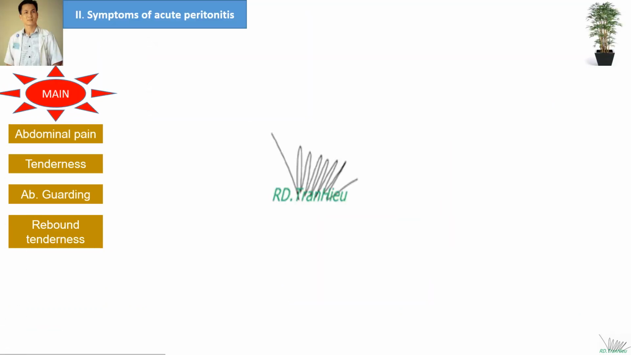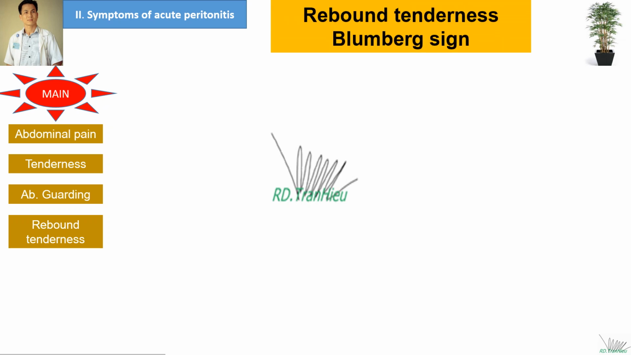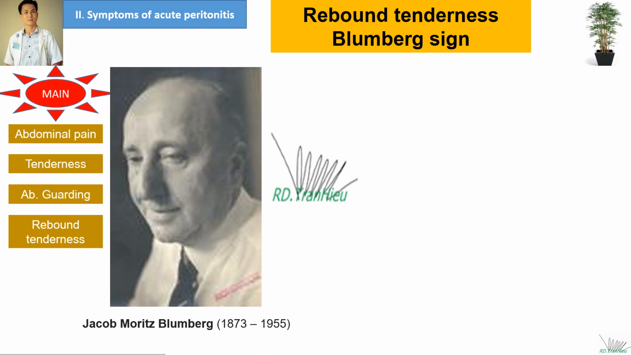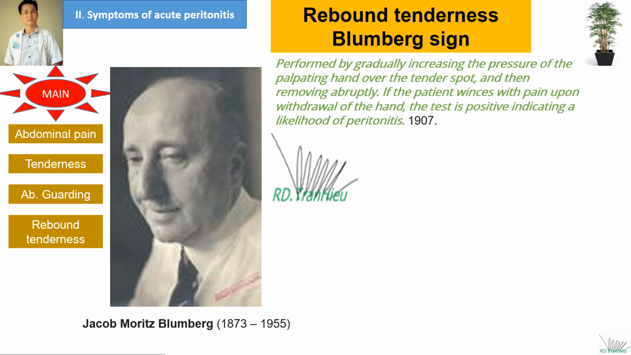Here I will tell you a little bit about the rebound tenderness sign. This sign was described by Blumberg in 1907. He was a German surgeon. He wrote: rebound tenderness is performed by gradually increasing the pressure of the palpating hand over the tender spot and then removing it abruptly. If the patient winces with pain upon withdrawal of the hand, the test is positive, indicating a likelihood of peritonitis.